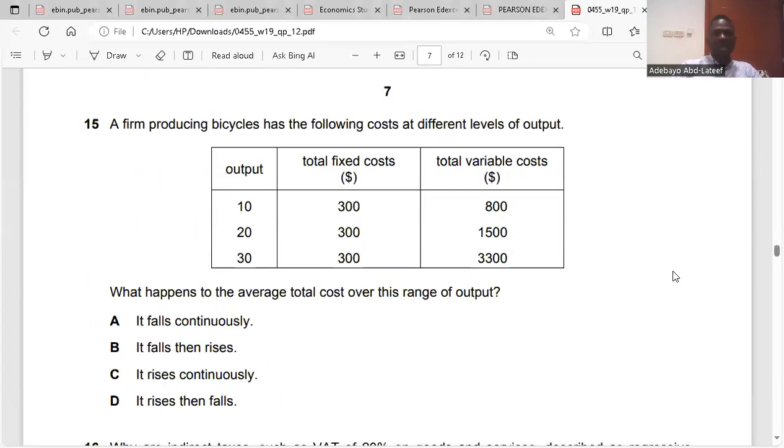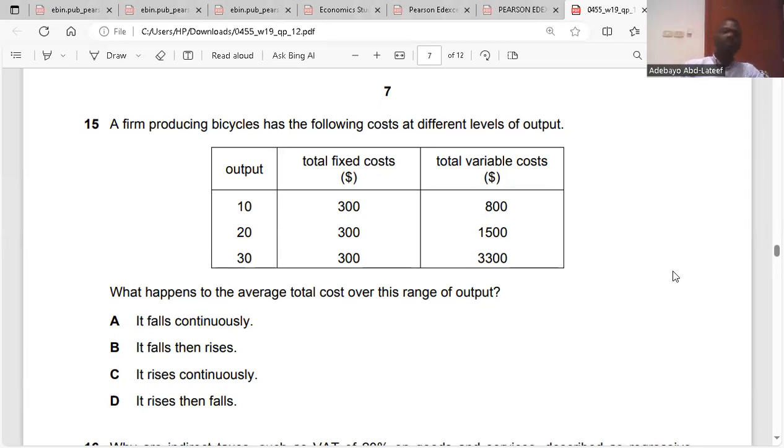Question 15. A firm producing bicycles has the following costs at different levels of output: the total fixed cost and total variable cost at 10, 20, and 30. They ask what happens to the average total cost over this range of output. First, we need to find the total cost before we can get the average total cost. And what is the formula for total cost? Total cost, TC, is FC plus VC.